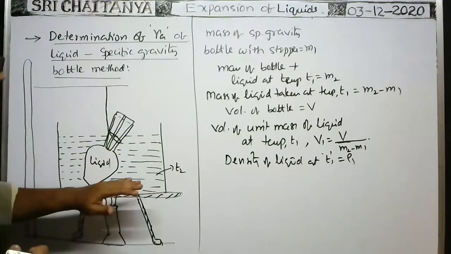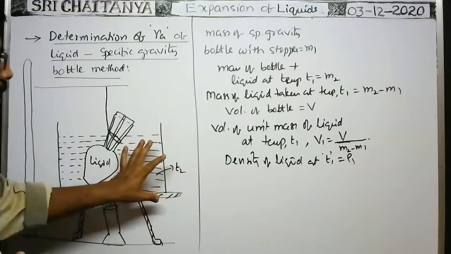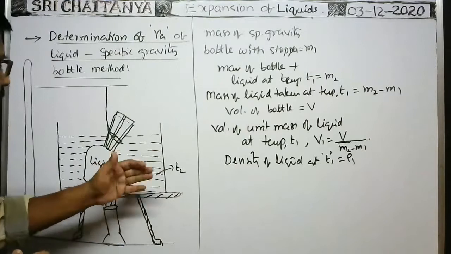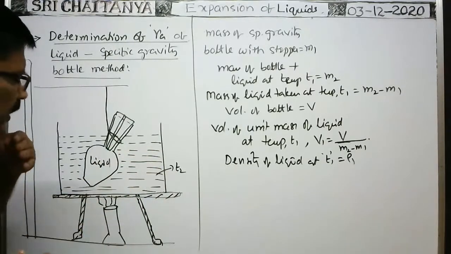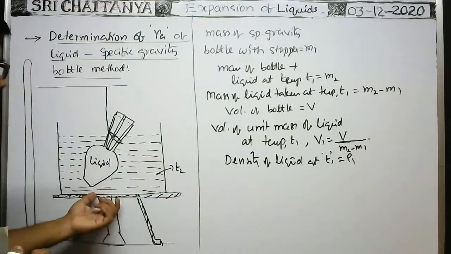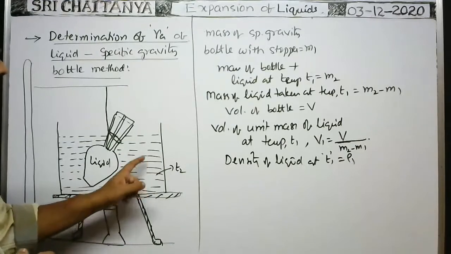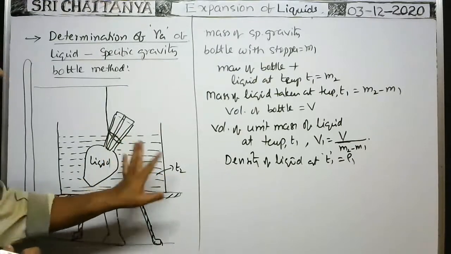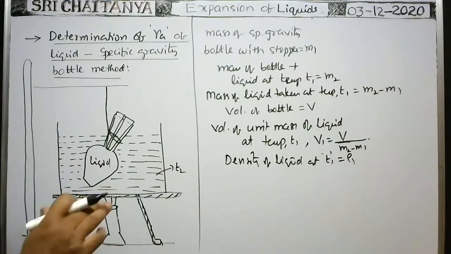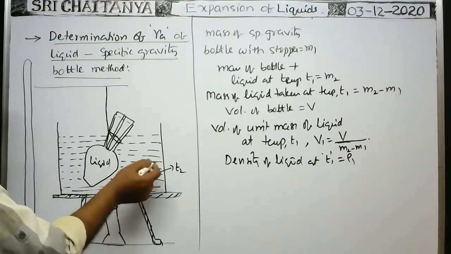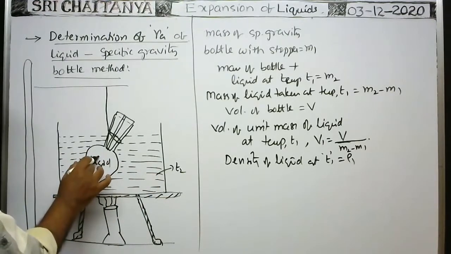Whenever the temperature of the liquid in the beaker reaches a boiling point, after that, even if you continuously keep the burner there for any time, the temperature of the water or liquid taken in the beaker does not change. That means T remains constant even if you heat the water continuously. Then there is no further rise in the temperature of the liquid, so there is no change in the temperature of the liquid in the bottle also.